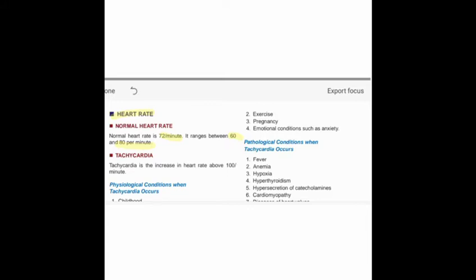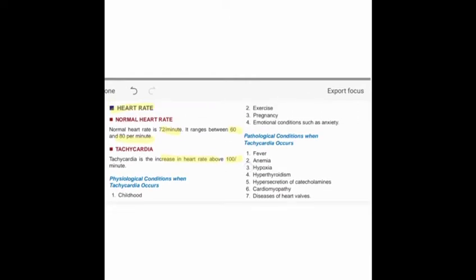So if heart rate increases, what do we call it? It is called tachycardia. And what is the number? That is 100 per minute. So what are the physiological conditions when tachycardia will occur? That is mainly in childhood. When a child is born, its heart rate is higher. So do not fear any heart disease, because we know the normal heartbeat is 72 per minute, but when we place our hand on a child, it is about 100 per minute. So don't be confused, because in normal childhood the heart rate will be increased.